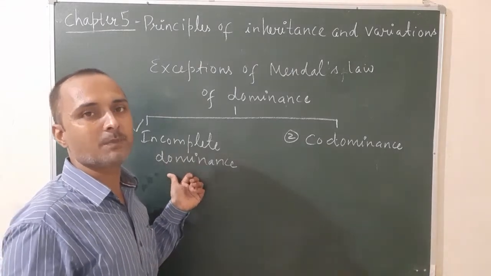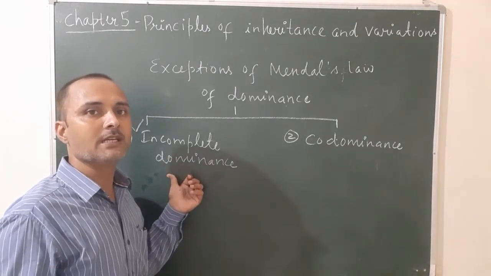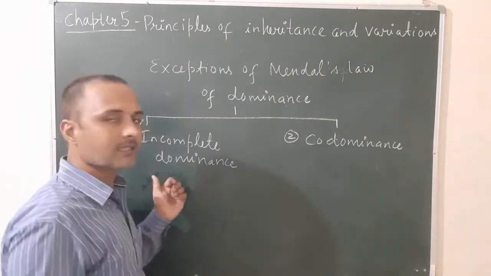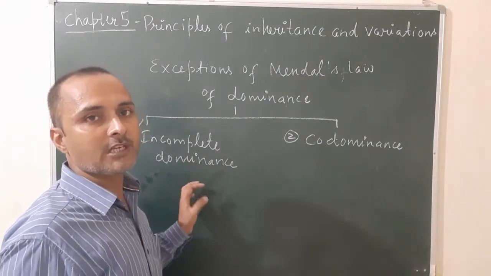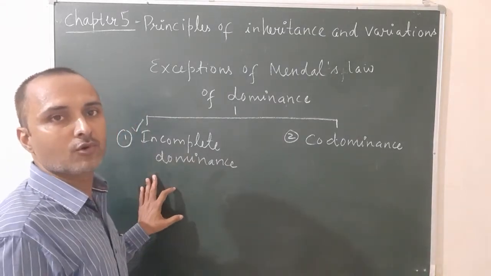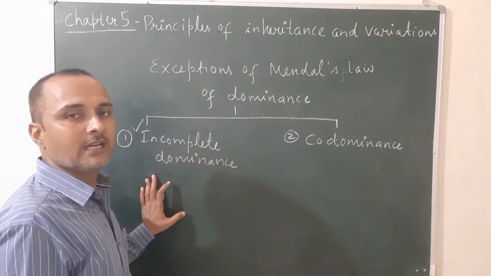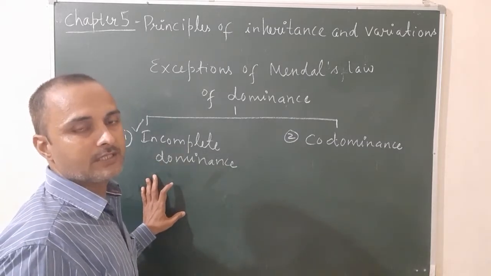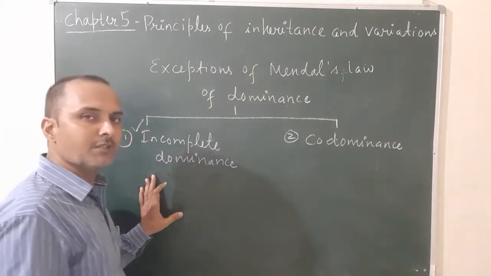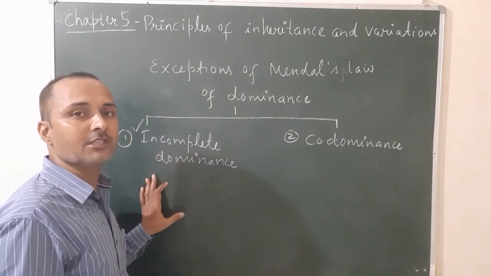Pink is the intermediate between red and white. Examples of incomplete dominance explained yesterday: it is found in two plants, Mirabilis jalapa, commonly known as the 4 o'clock plant, and Antirrhinum majus, commonly known as the snapdragon plant. Incomplete dominance is also found in animals, that is, the Andalusian fowl.